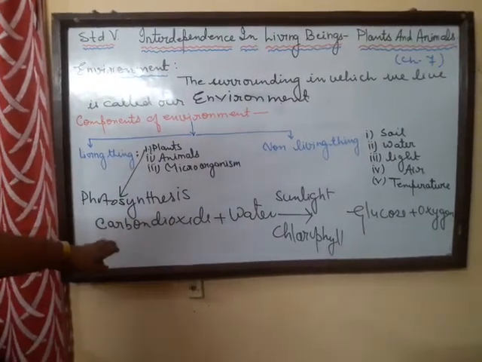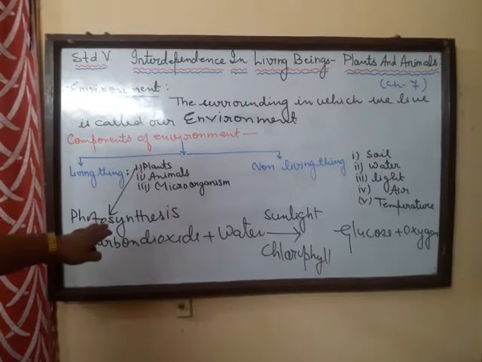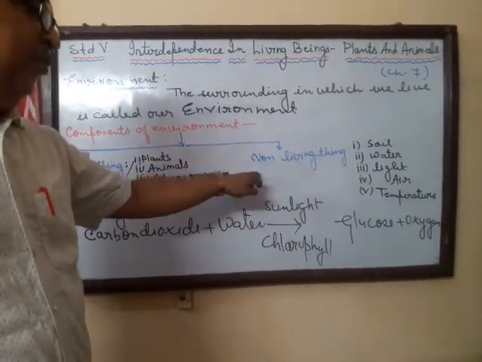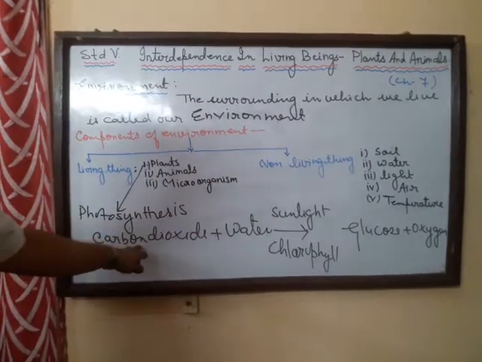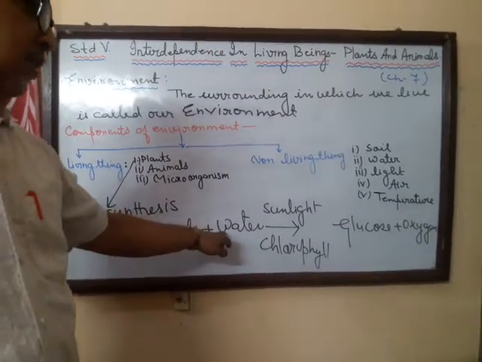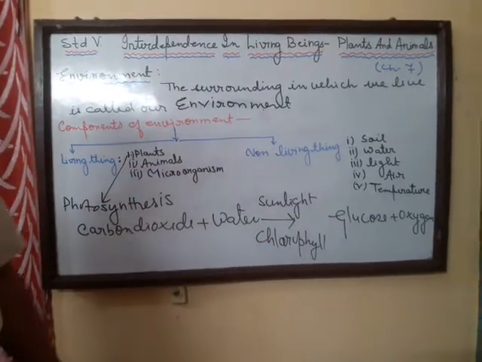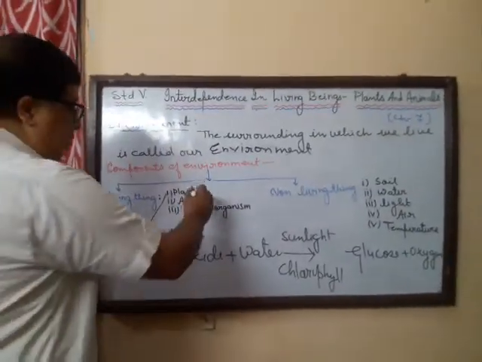Now if you notice here, this photosynthesis, the plants in turn depend upon the non-living things. What non-living things? These are carbon dioxide and water, sunlight. These are the non-living component of the environment. Now second, so this is our plant.